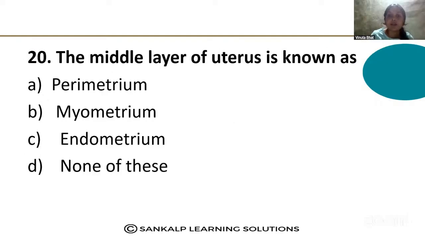The middle layer of uterus is known as perimetrium, myometrium, endometrium, none of these. The middle layer of the uterus. This is a very easy, direct question. The outermost layer is the perimetrium. The middle layer is the myometrium. Option B, myometrium, is the correct answer.